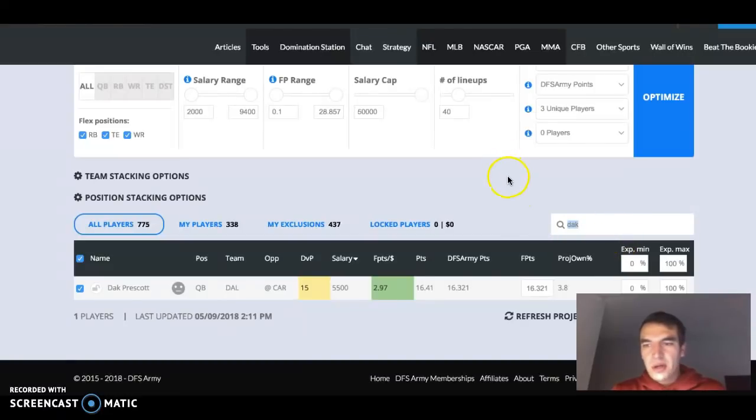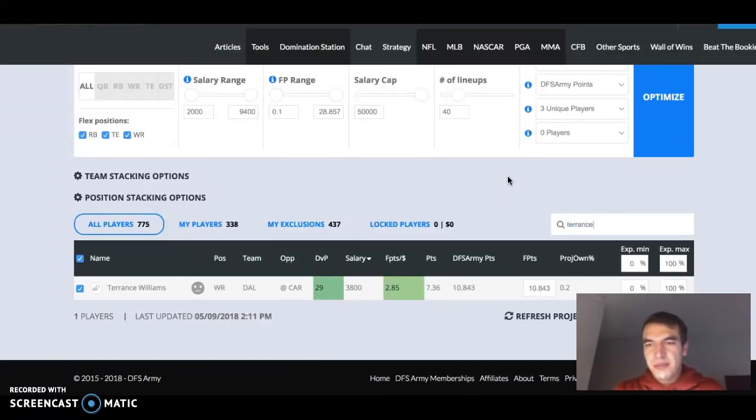The receiver I would target out of Dallas is Terrance Williams, which at 0.2% ownership easily could win you a GPP if he goes off. The reason why I say he's the one is because Carolina struggles really on the right side of the defense and on short passes, which will allow Terrance Williams to just eat up, especially on DK where you have PPR. I expect him to eat.